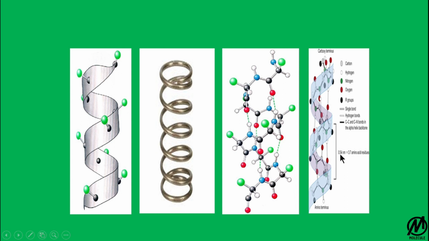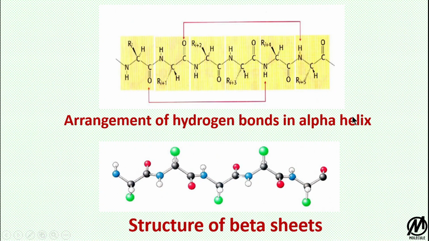This is the arrangement of hydrogen bonds in an alpha helix, in which you can see that the CO of the first residue and the NH of the fourth residue are involved, which makes it an I and I plus 4 association. In case of beta sheets, it becomes I plus 3, means it will associate with the third amino acid residue.